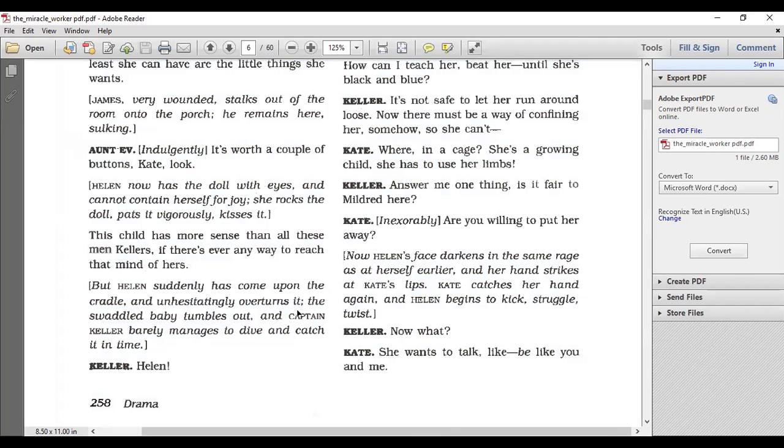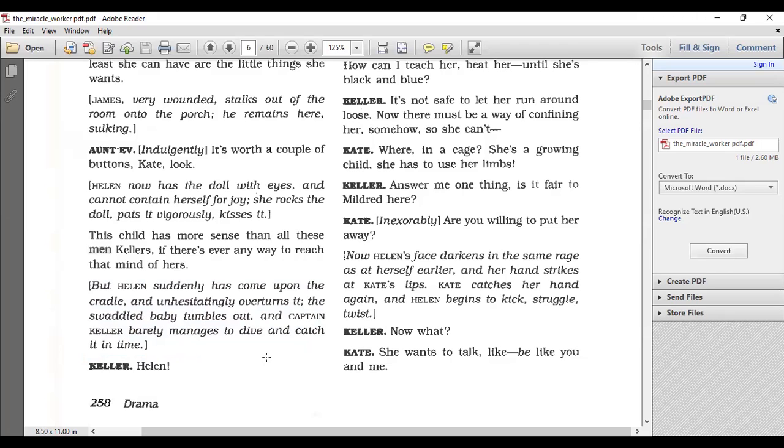So she turns the cradle, and the swaddled baby tumbles out. The baby drops out of the cradle onto the floor, and Captain Keller barely manages to dive and catch it in time. All right, she's about to do something very dangerous. She goes to the cradle, the baby's crib or the little baby bed, and turns it over, and the baby falls out of it, and Captain Keller, the father, tries to catch it in time.